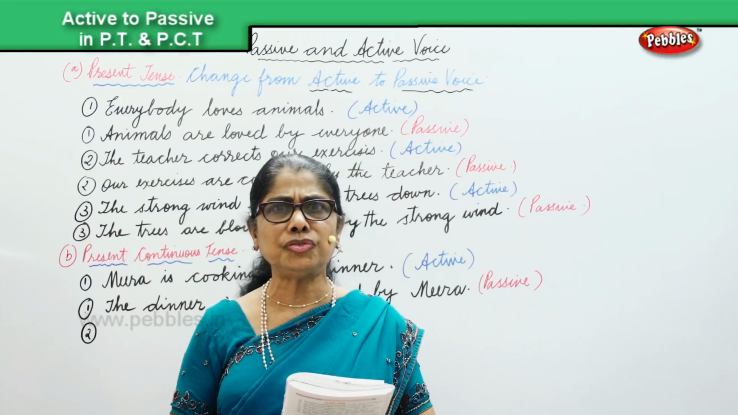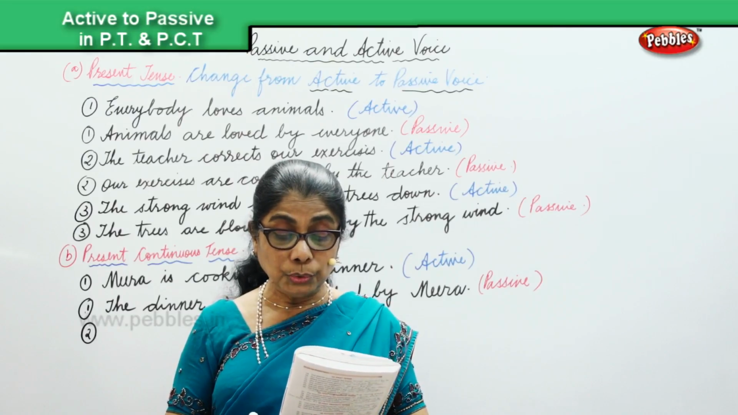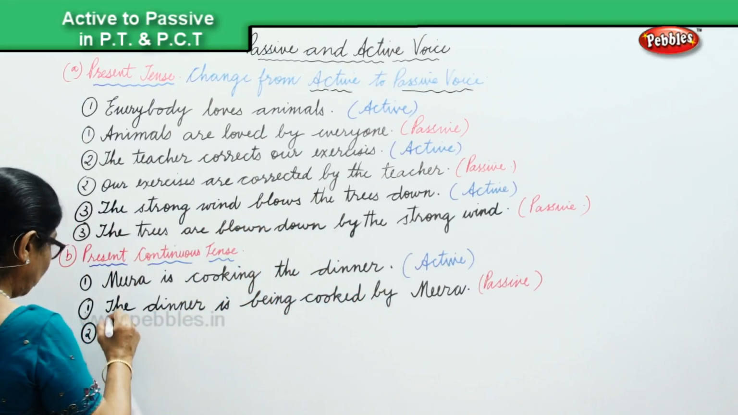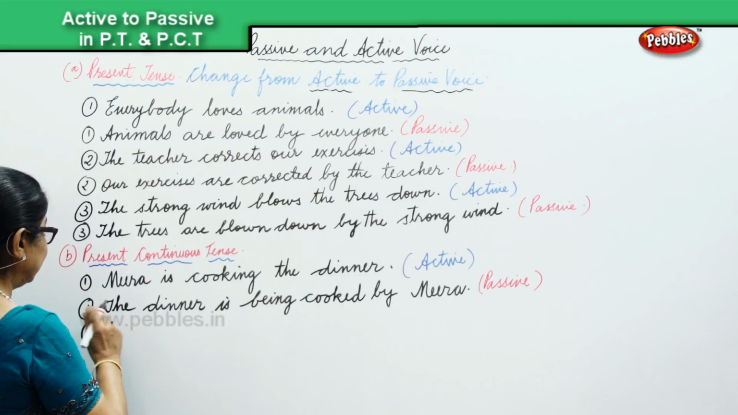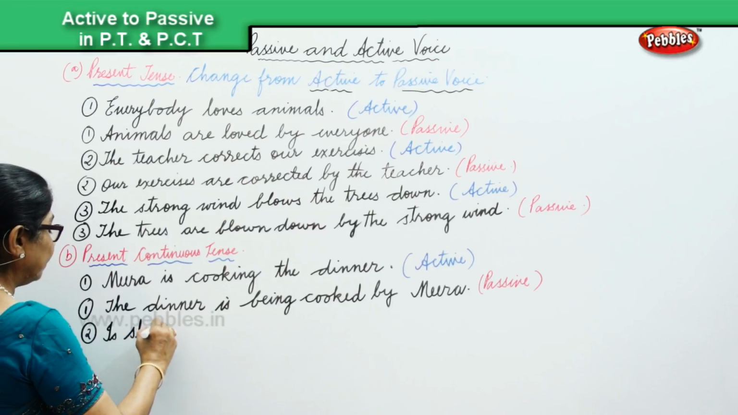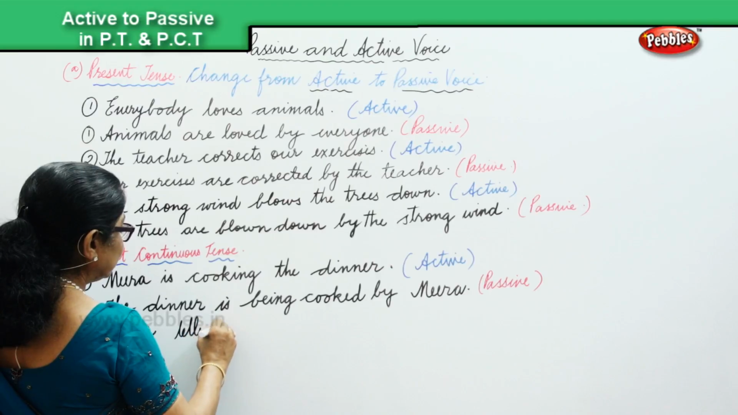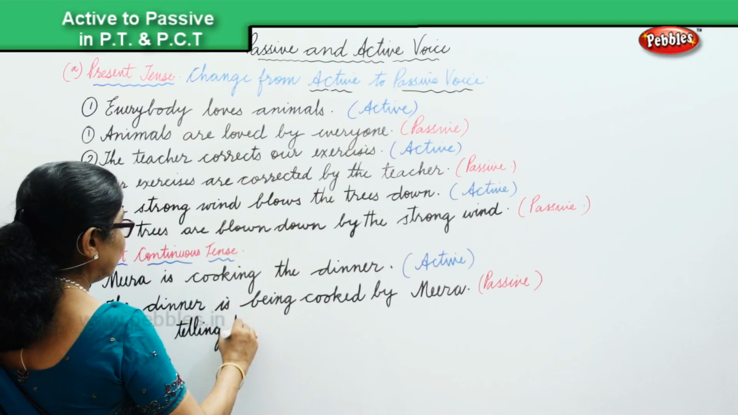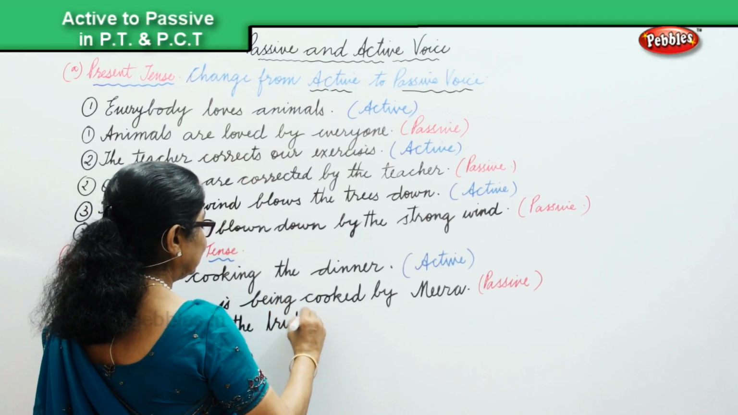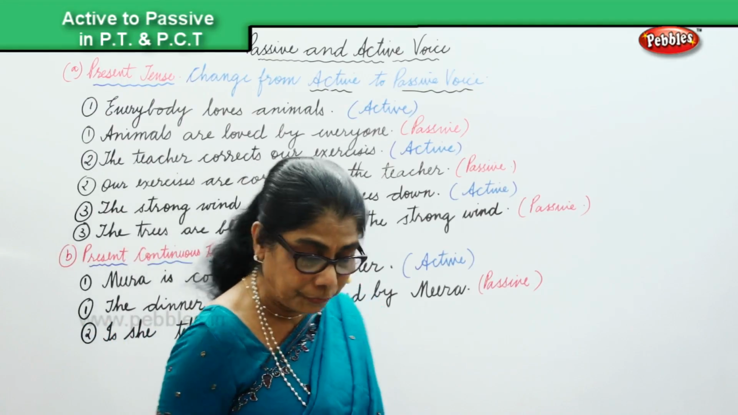Is she telling the truth? Is she telling the truth? Active and passive. Is the truth being told by her? Is the truth being told by her? So, is she telling the truth? That's the active voice. Is she telling the truth? That's in the active voice.